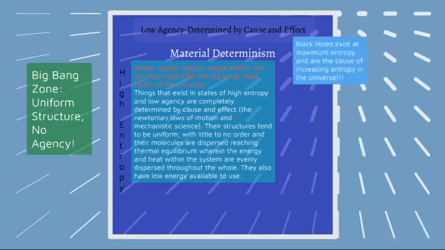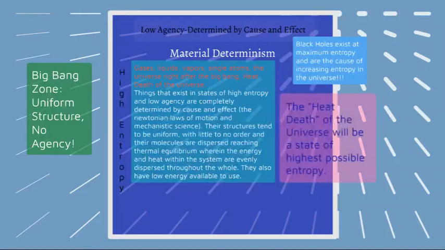Black holes exist at maximum entropy and are the cause of increasing entropy in the universe. So the universe right after the Big Bang had very high entropy, but it actually got higher throughout the existence of the universe, exclusively because of the existence of black holes. The heat death of the universe is like the beginning and the end of the universe.